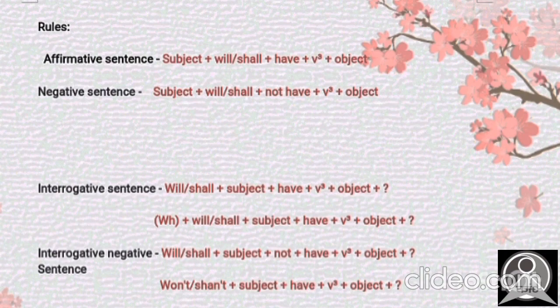Now the interrogative negative sentence: we use will or shall plus subject, not, have, then verb's third form, then object, then question mark. And we can use not with the helping verb will or shall as well, in the contracted form. I hope this is clear here.